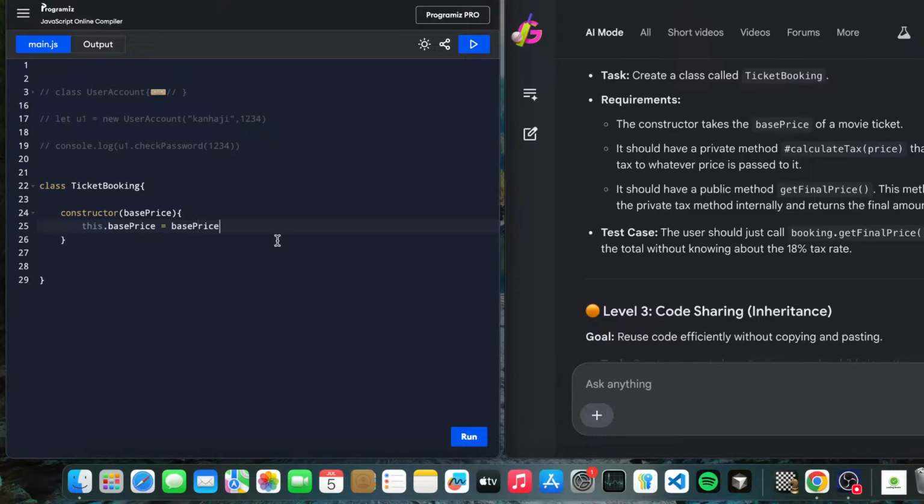So here we can access it. What about this private method? Okay, creating a private method, remember, use the hashtag. So create the private variables and this method.